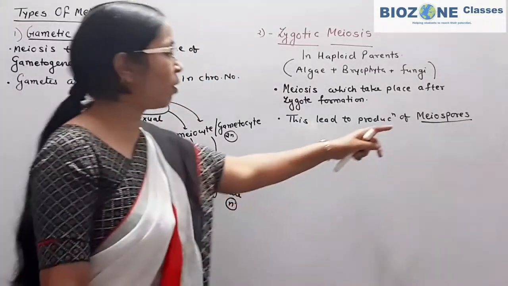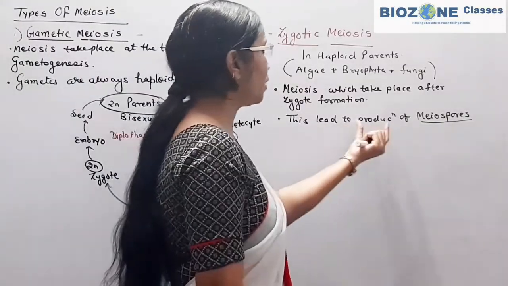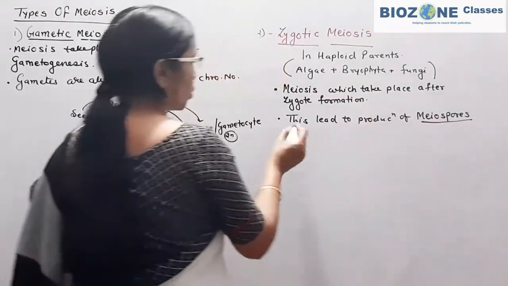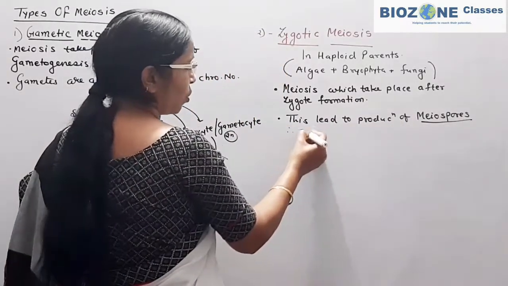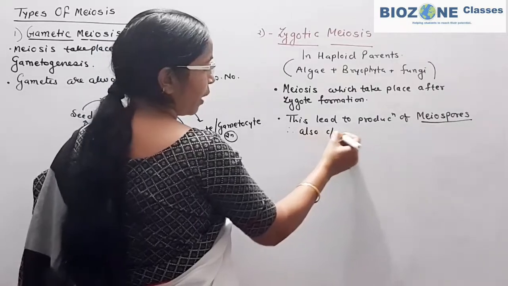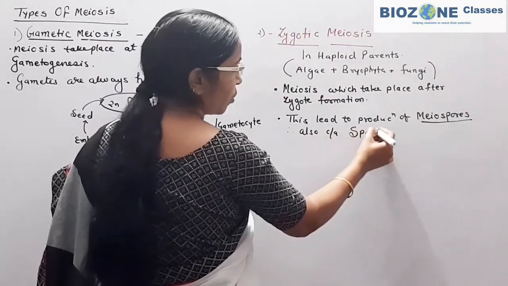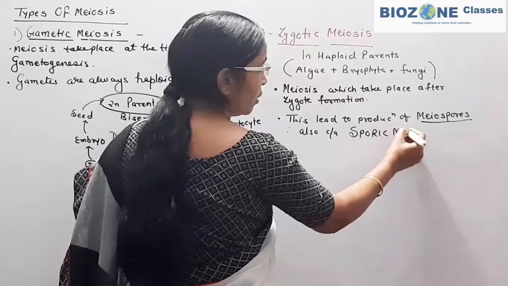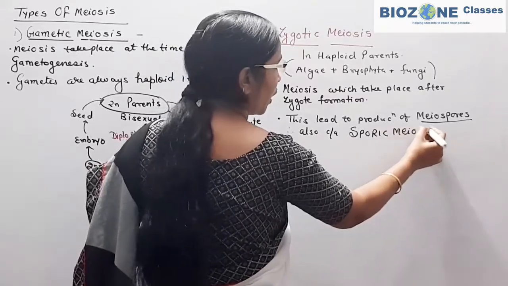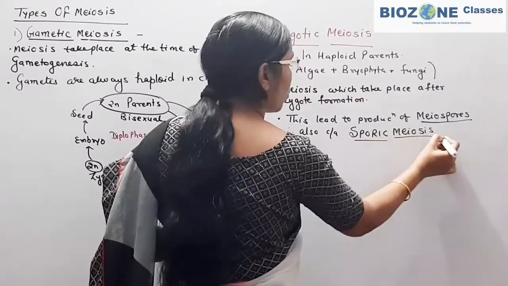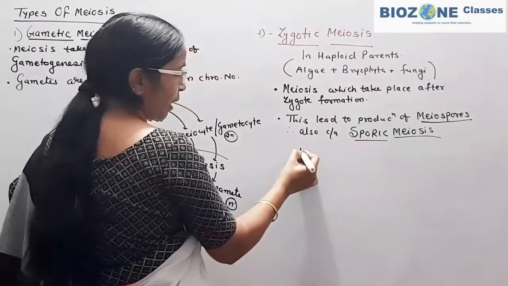Those spores are called meiospores. So this leads to the production of meiospores, therefore it is also called sporic meiosis. This part also remember, this is called sporic meiosis in case of haploid parents.